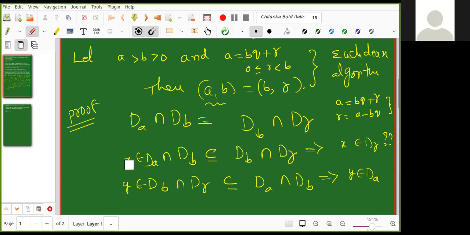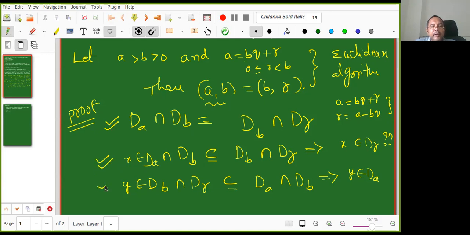Yes, sir. I think I have an idea. So R can be written as A minus BQ. So, sir, we need to just simply say that integer D divides A. No, I took X. Don't worry, I took X. Okay, so you see, now we are here. I want to prove this result. So this is my first criterion, this is my second criterion, this is my third criterion.